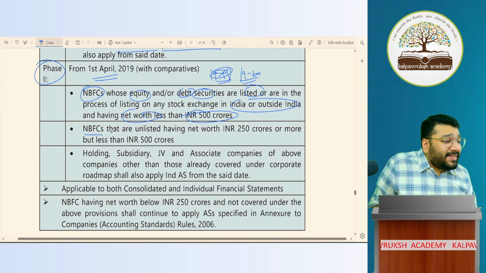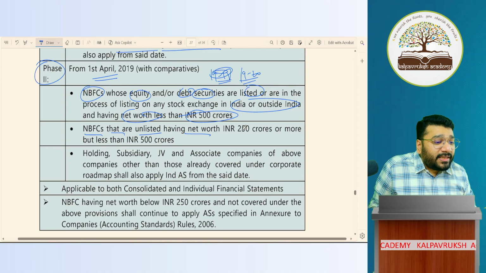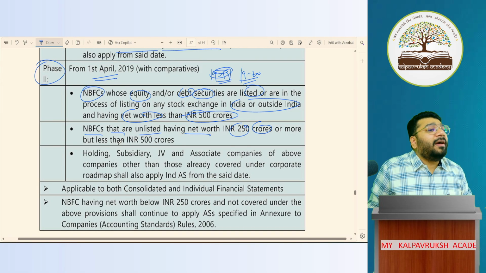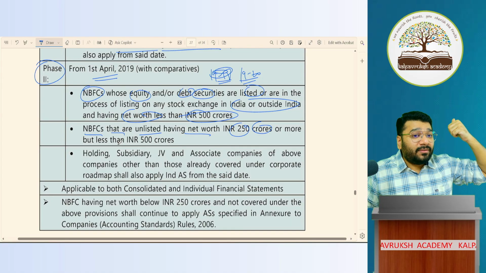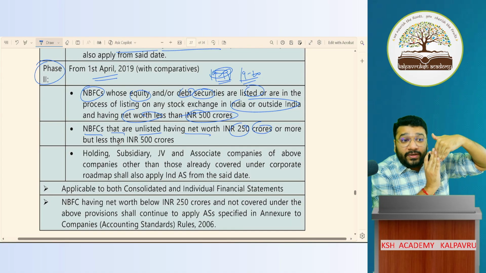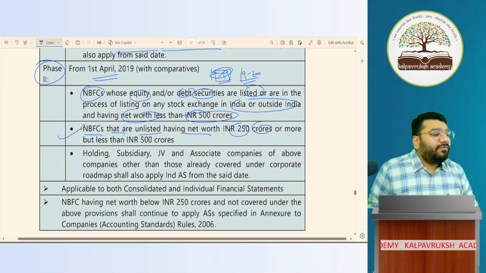Now, NBFCs that are unlisted, whose net worth is 250 crores or more, will come under phase 2. Because 500 crores or more were covered in phase 1. So who is covered in phase 2? 250 crores or more, but less than 500 crores. They will come under phase 2.